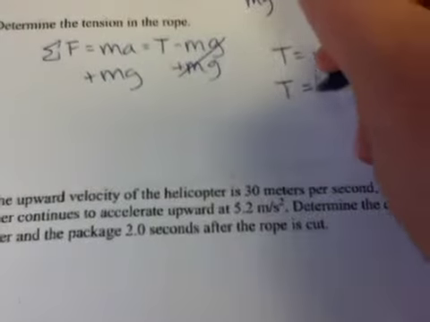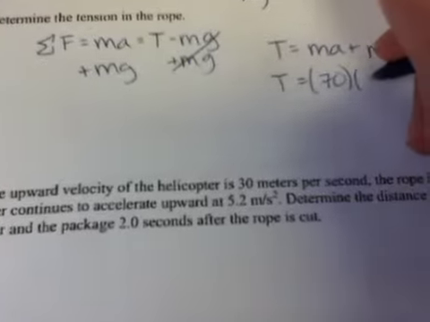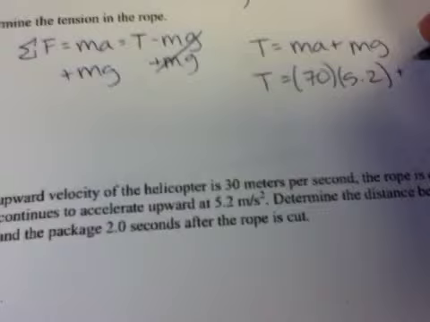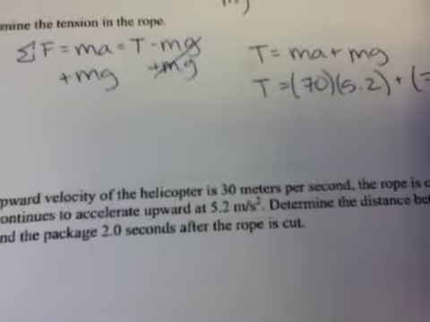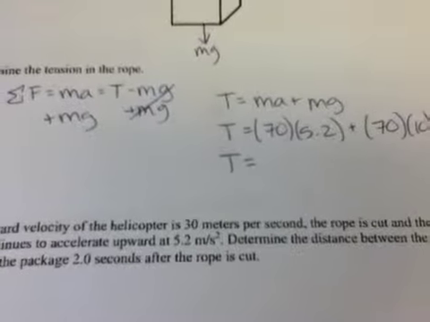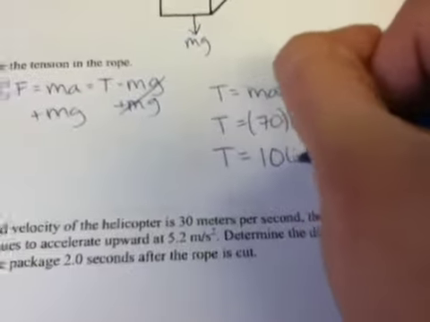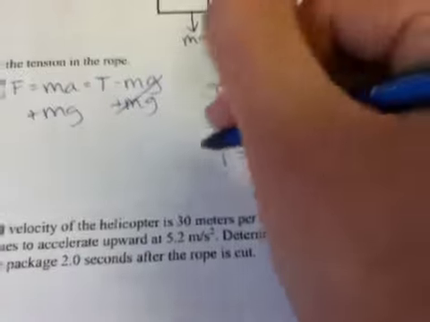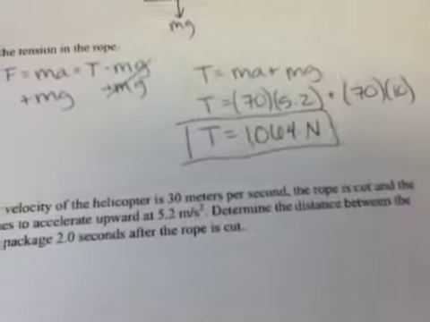So tension equals 70 times 5.2 plus 70 times 10. When we put all that in our calculator, we get 1,064 newtons. And that is for that one.